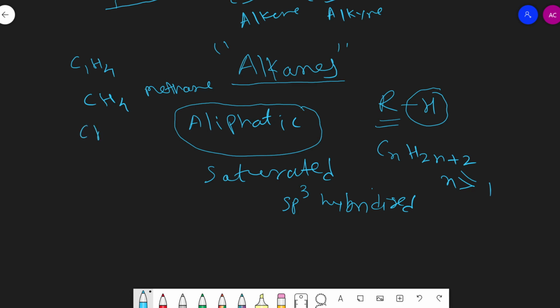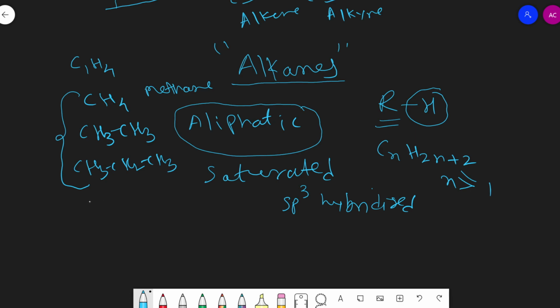Then another member of alkane is CH3CH3, or C2H6, if you take the value n equal to 2. Then the third one is CH3CH2CH3, n equal to 3. Now these three alkanes, methane, ethane, and propane, have only one molecular formula and one structural formula. So we can say that alkanes up to 3 carbons do not exhibit any kind of isomerism.